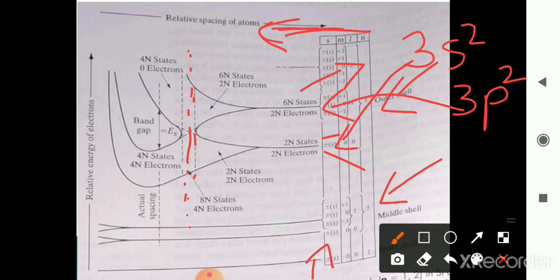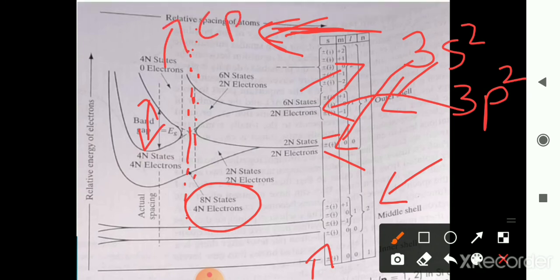At the equilibrium point, this single band splits into two bands. Before, it was a separate band. So as this interatomic spacing decreases, they merge into a single band having 8n states and 4n electrons. At one point, the equilibrium point, what happens? They split again into two bands separated by the energy gap Eg. This is the band gap Eg, this is the conduction band, and this is our valence band.